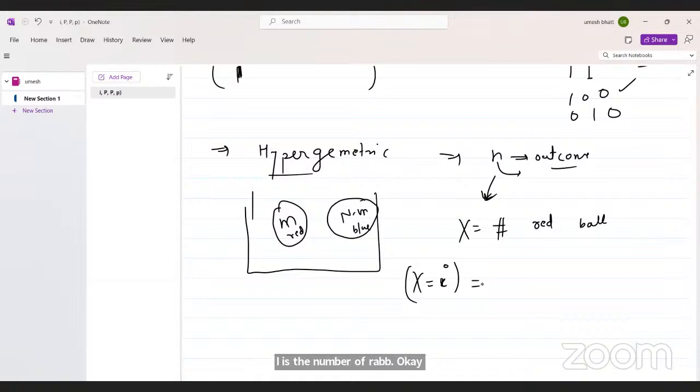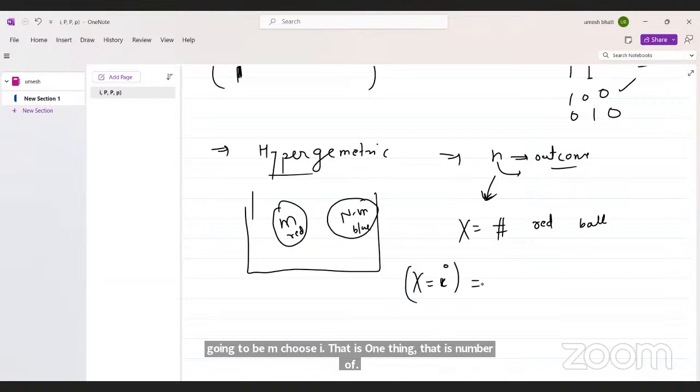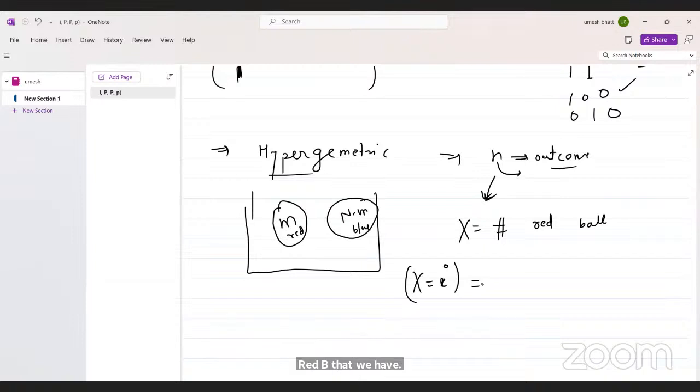That's going to be M choose I. That is one thing, the number of red balls that we have, times then it's going to be N minus M choose, how much we choose, I.